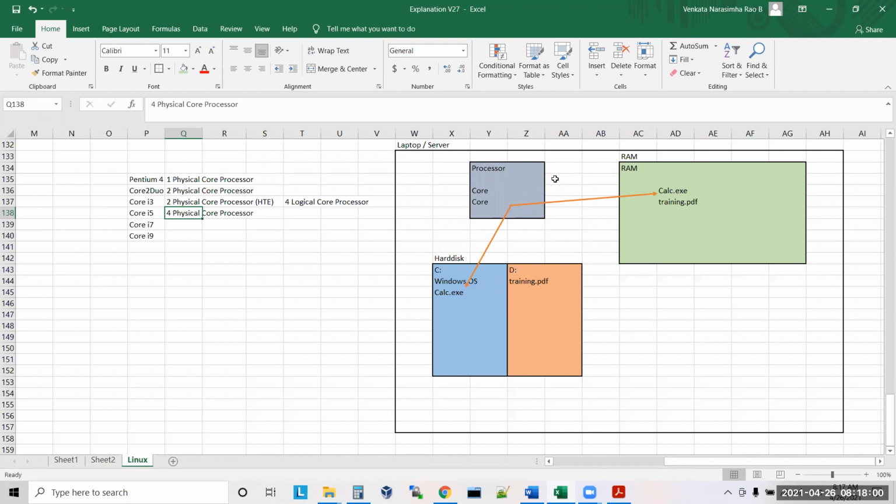But there it is 4 logical cores, here 4 physical cores. Understand? So are 4 logical cores faster, or are 4 physical cores faster? 4 physical cores are faster. That is the reason core i5 is faster than core i3. Yes or no? Yes.